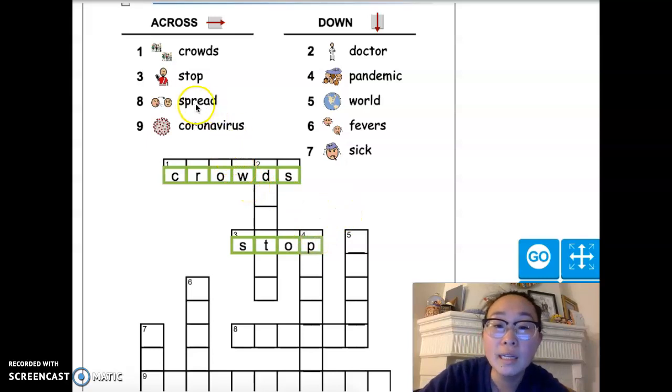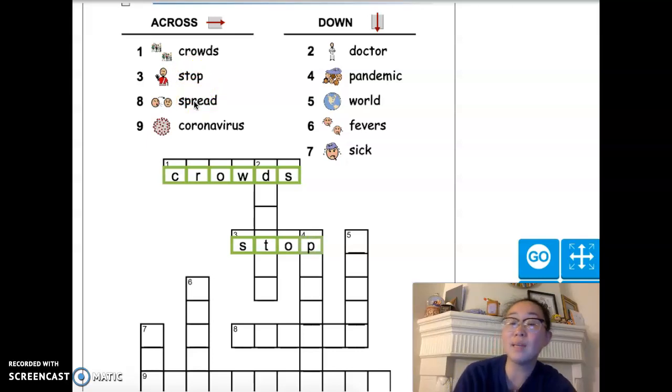Our next word is the word spread. Spread in this is also one of our vocabulary words, and spread means to pass on from one person to another. So we want to stop the spread of the coronavirus. We don't want to keep getting other people sick, and we don't want other people to spread the disease or the virus to us.